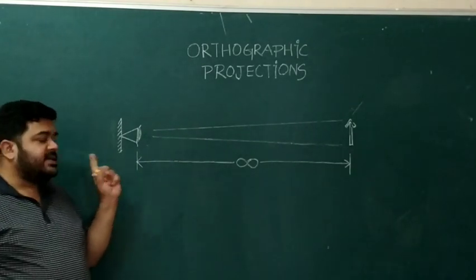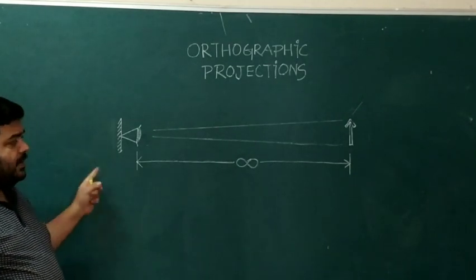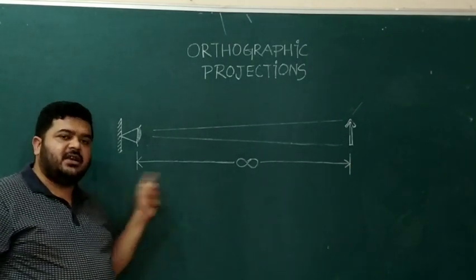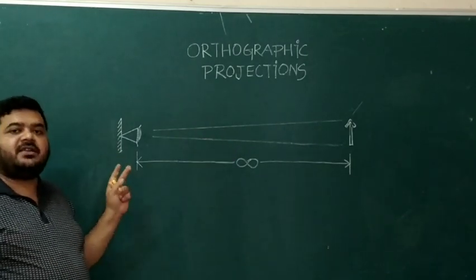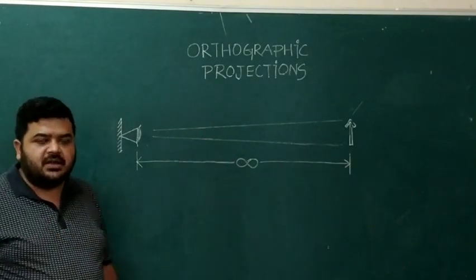The second assumption is that because they are infinitely away from each other, the lines of projection are parallel to each other.